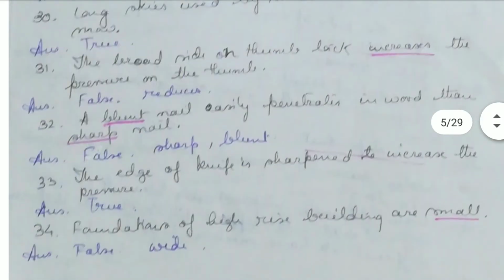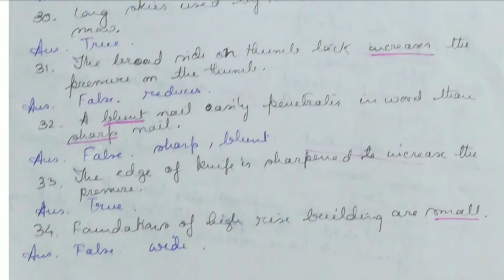The blunt nail easily penetrates in the wood than a sharp nail. Again, it's false because a sharp nail has less cross sectional area than a blunt nail. So the sharp nail exerts more pressure than the blunt nail.